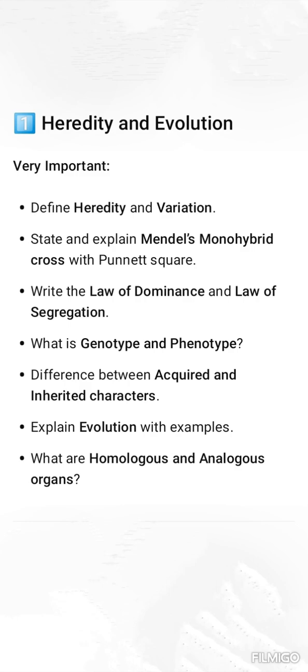Third one is write the law of dominance and law of segregation. Fourth one is what is genotype and phenotype. Difference between acquired and inherited characters. Explain evolution with examples. And last one is what are homologous and analogous organs.